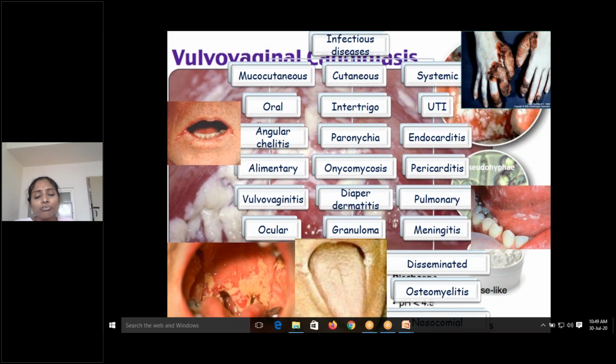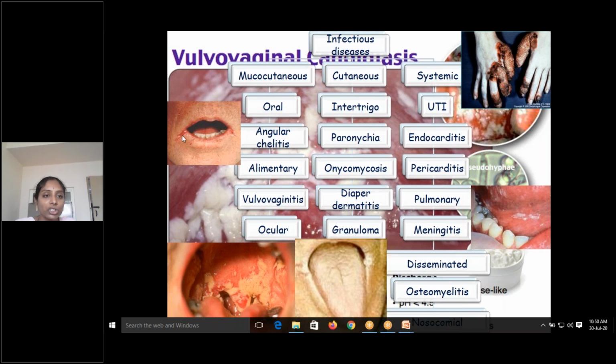Only if your immune system is very bad, that your CD4 count is very less, in such cases only, or both humoral and cell-mediated immunity have completely failed, in those cases only, end-stage disease will be your systemic infection. So mucocutaneous lesions may be oral lesions or angular cheilitis. It may be esophagitis, vulvovaginitis, or it can cause ocular infection also.